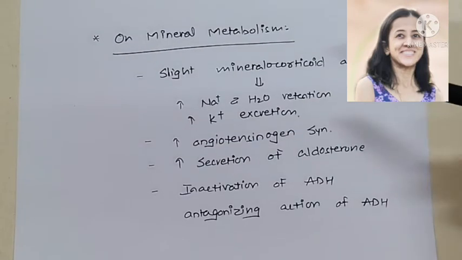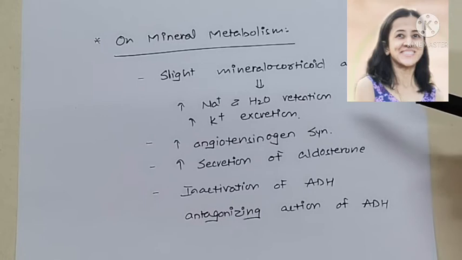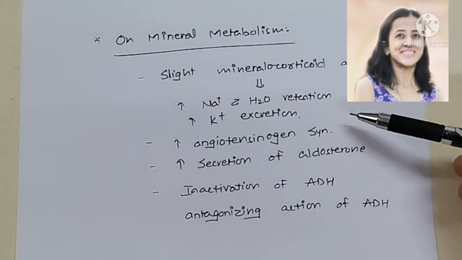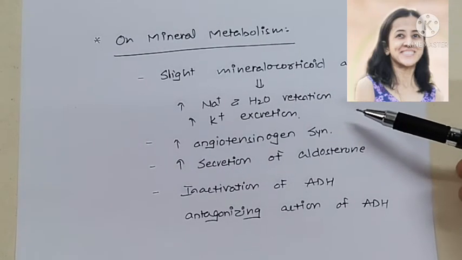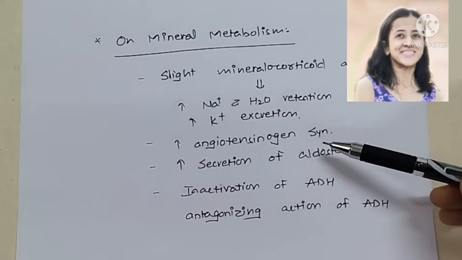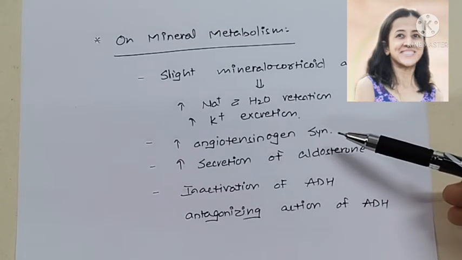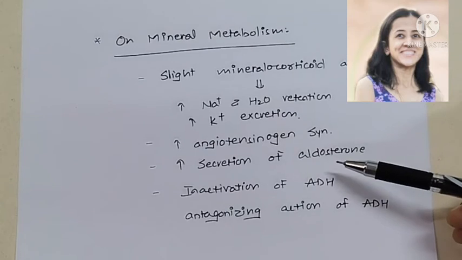Now, effects on mineral metabolism. Here, glucocorticoids have mild mineralocorticoid-like activity, and that causes sodium and water retention and potassium excretion. Also, it increases angiotensinogen synthesis, and that plays an important role in renin, angiotensin, aldosterone secretion. So it increases aldosterone secretion also.